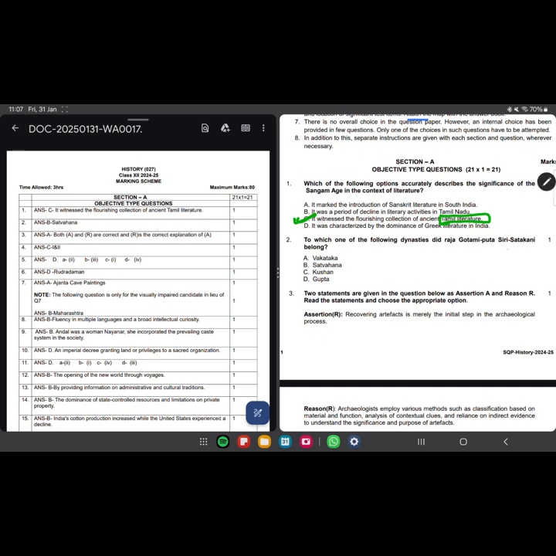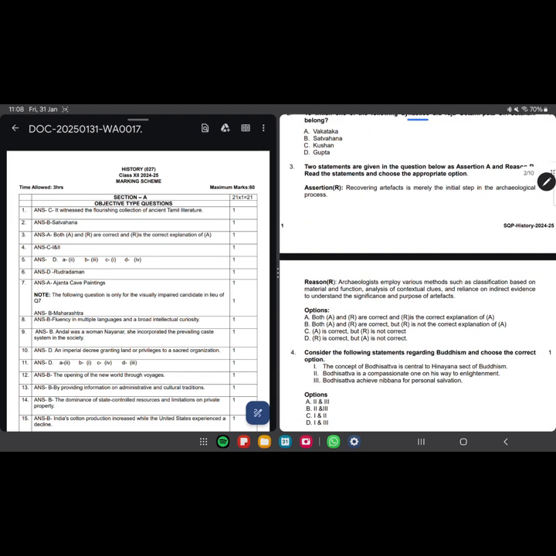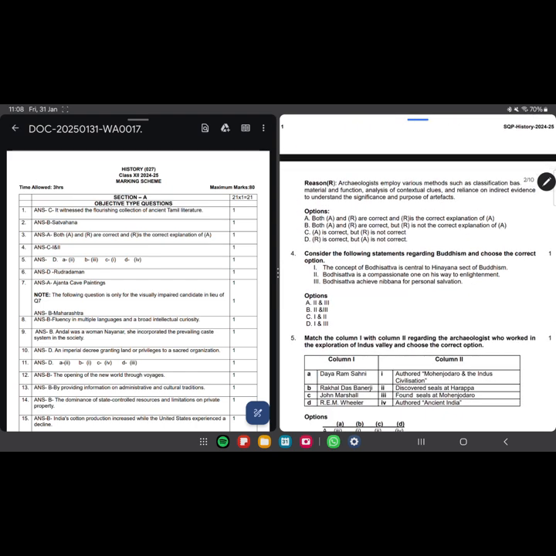To which one of the following dynasties did Raja Gautamiputra Satakarni belong? He was from the Satavahana dynasty. We move ahead with the assertion. Recovering artifacts is merely the initial step in the archaeological process. Archaeologists employ various methods such as classification based on material function, analysis of contextual clues, and reliance on indirect evidence to understand the significance and purpose of artifacts. Both statements are absolutely correct, and the answer is going to be A as they are related to each other. Here we move ahead.